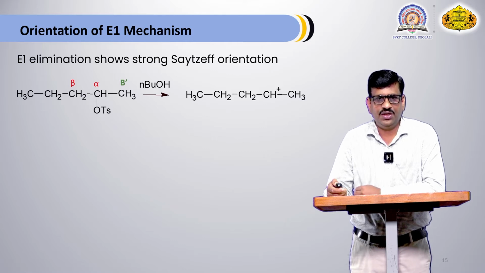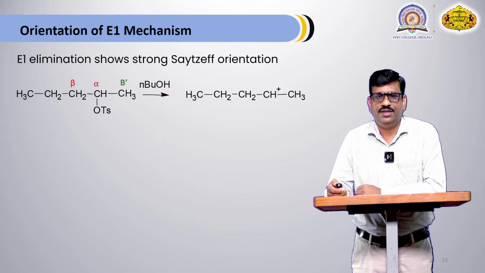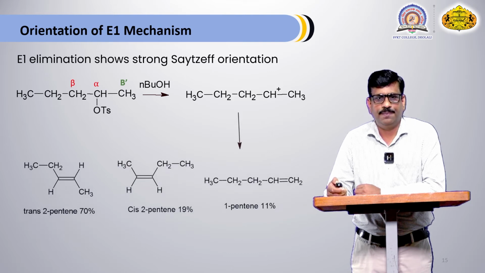substrate molecule undergoes reaction in presence of normal butanol, there is formation of a carbocation. When the OTs group leaves the molecule, there is formation of a carbocation, which is a secondary carbocation.